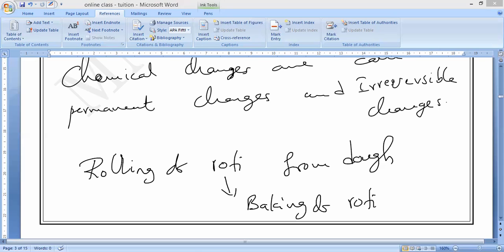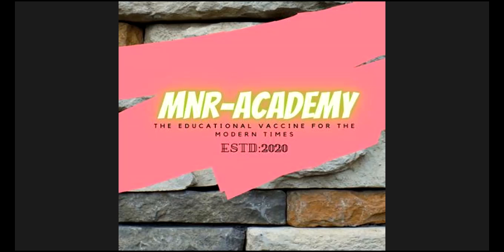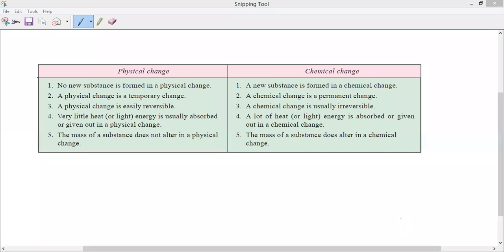What should we call it, guys? Chemical change. Understand, all of you? Please respond. Now, in the exam, if it is a normal exam, for example half yearly, they are going to ask you a question: what is the difference between physical and chemical changes? So in your classwork, all of you should write the 5 differences between the physical and chemical changes.